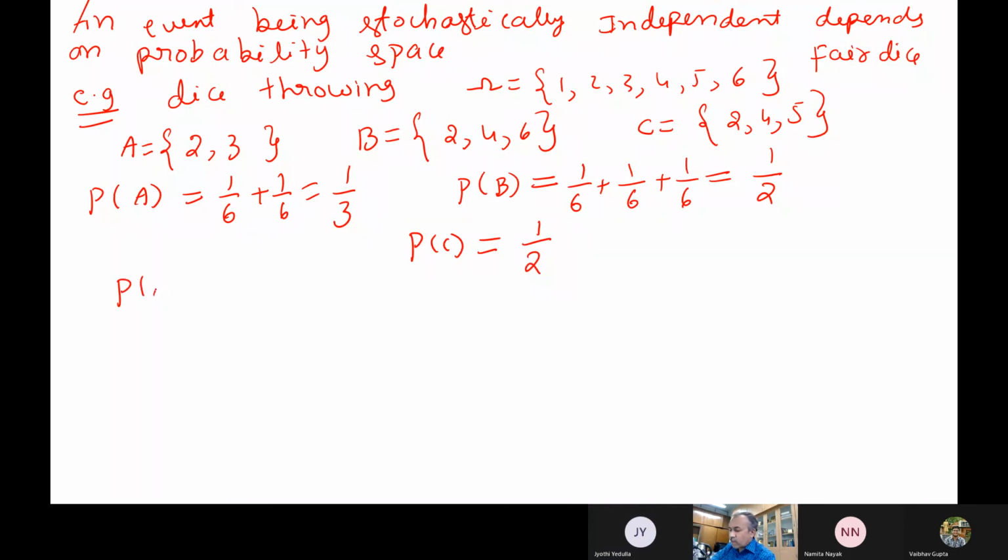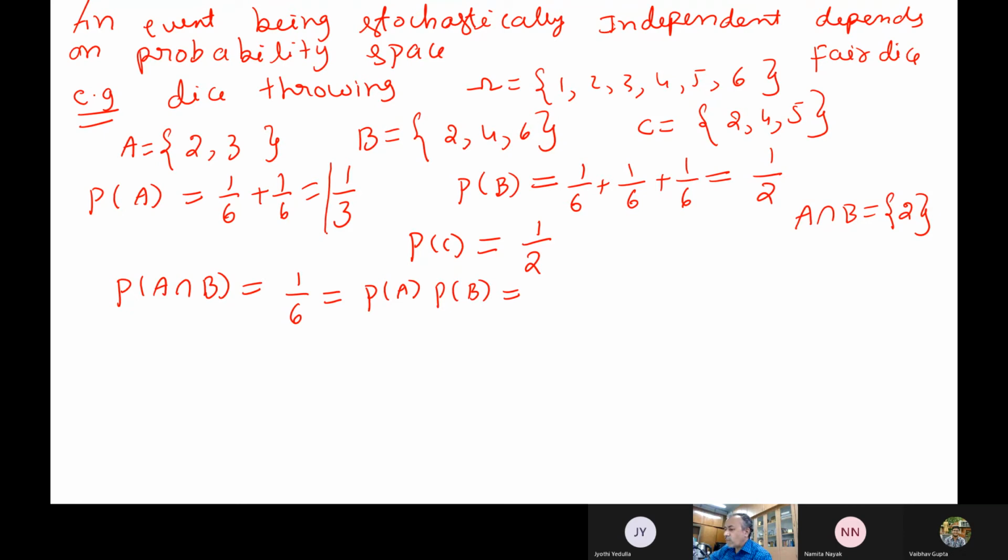Now I want to find out what is probability A intersection B. What is the probability of A intersection B? Among A and B, which is common? 2. What is the probability of getting 2? 1 by 6 actually. Okay. Now you say 1 by 6 is probability of A intersection B. So A intersection B is a 2. And it is a fair die. So it will be 1 by 6.